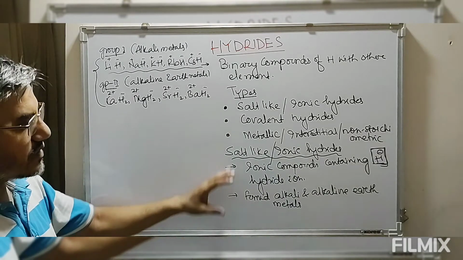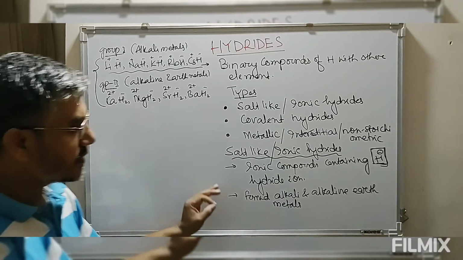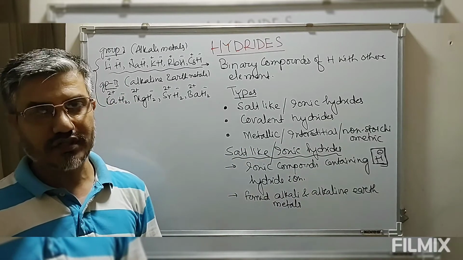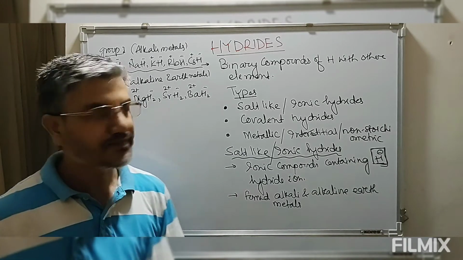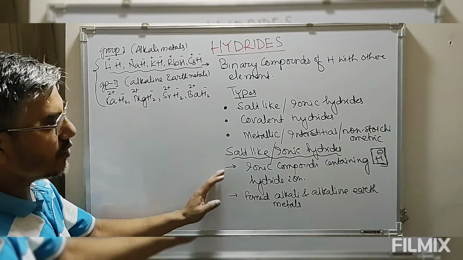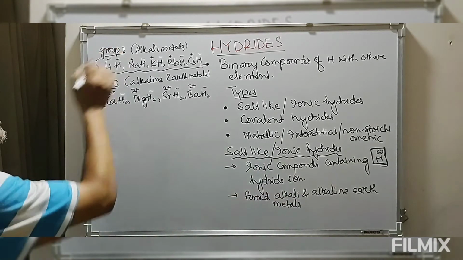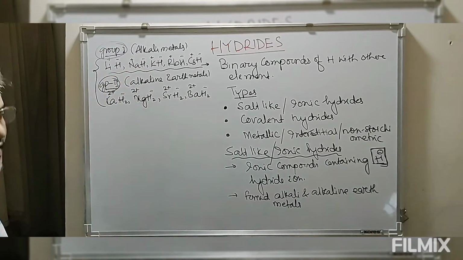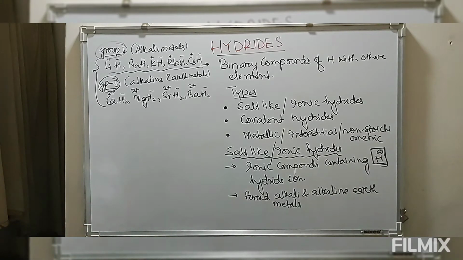These hydrides, specifically formed by group 1 and group 2 metals, which are highly electropositive metals, are known as salt-like or ionic hydrides. Why salt-like? Because these compounds, being ionic, exist as crystalline salts in which the cations and anions are arranged regularly in a crystalline structure. Ionic, because the bond between the metal and the hydride ion is an ionic bond. So ionic hydrides are formed by group 1 and group 2 elements. Now coming to the properties of these ionic hydrides.